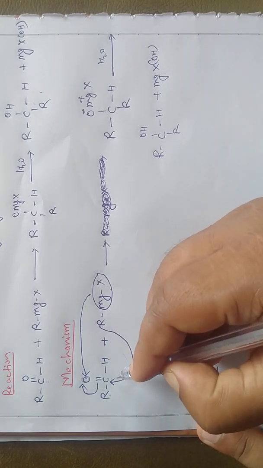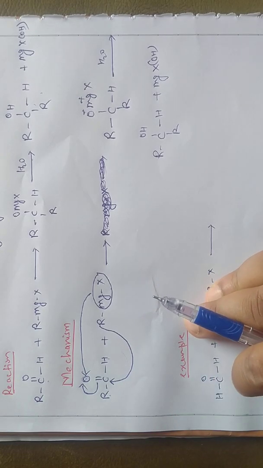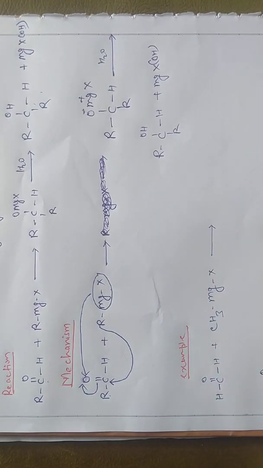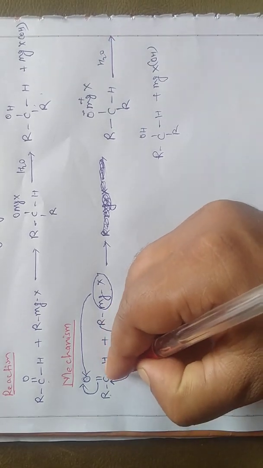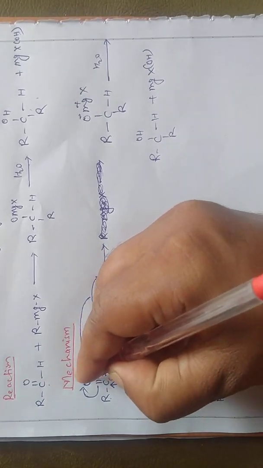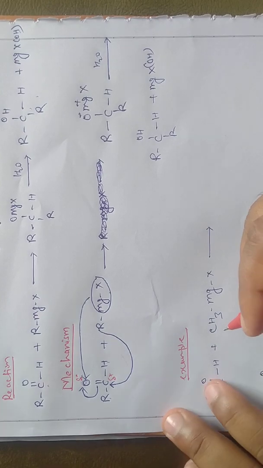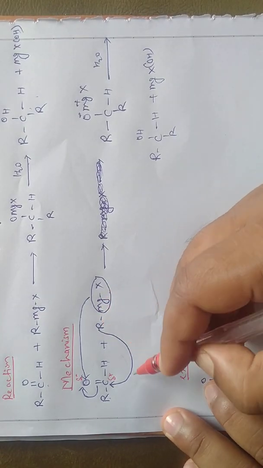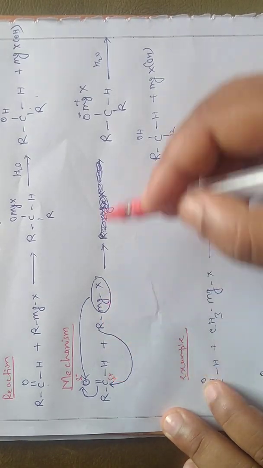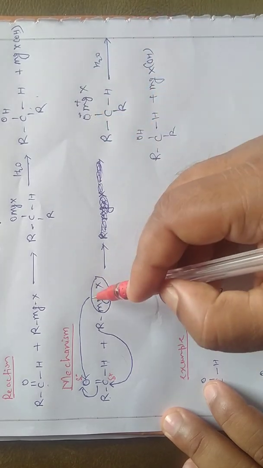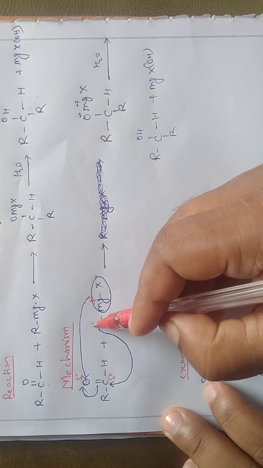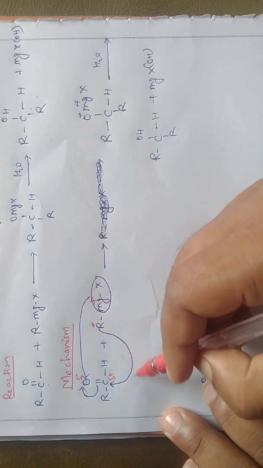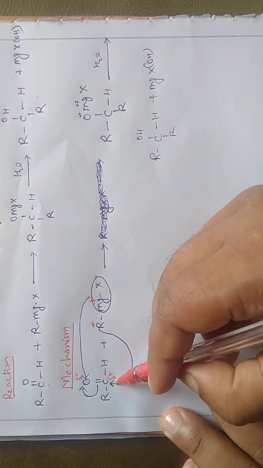Here a partial positive charge is developed, and here a partial negative charge is developed. So R attaches to this carbon atom and oxygen becomes negatively charged. This one is the positive part and this one is the negative part. Here R minus attacks; this is a nucleophilic attack.